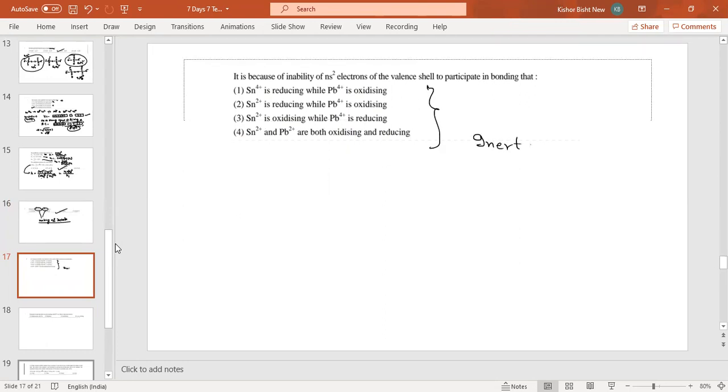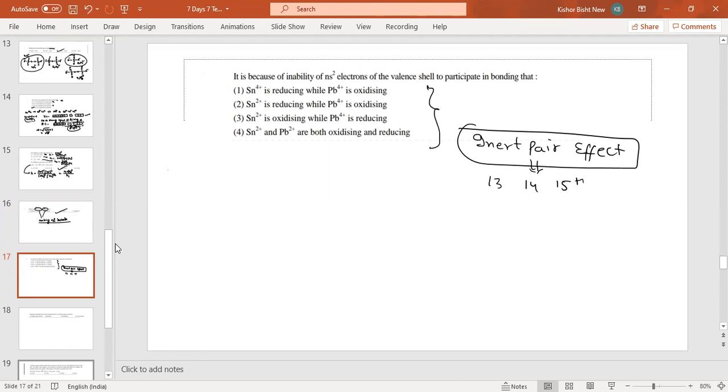Inert pair effect. Please remember, this is a question from inert pair effect. First remember, inert pair effect works in 13, 14 and 15 group elements, and the period should be 5th and 6th period.